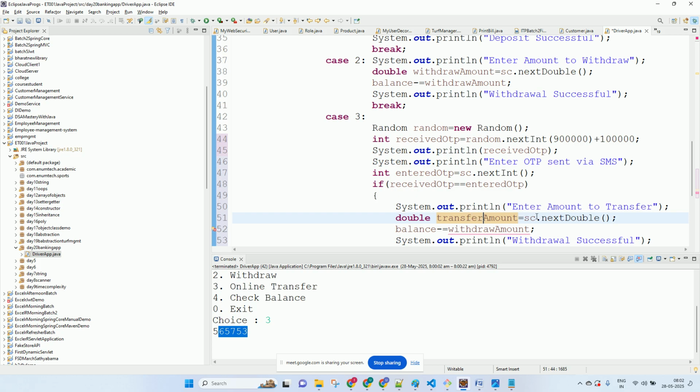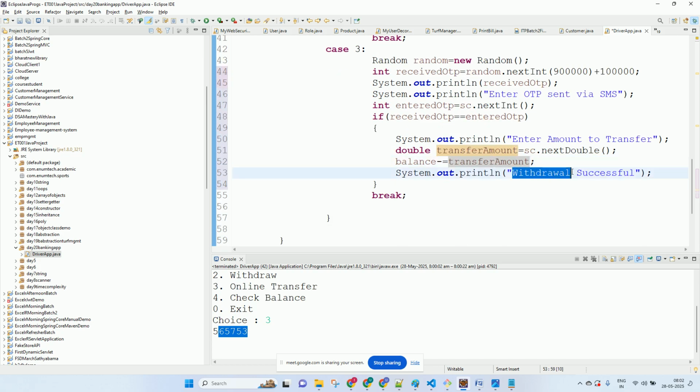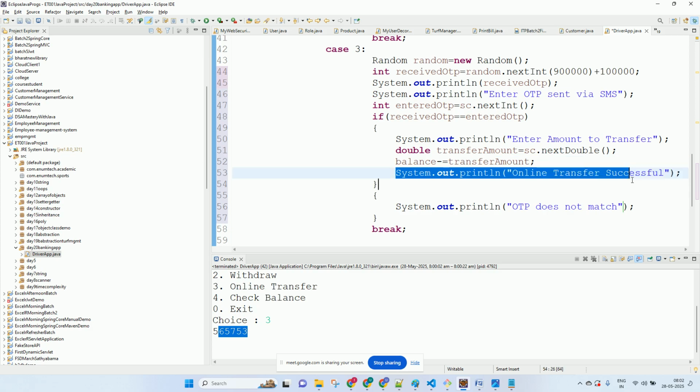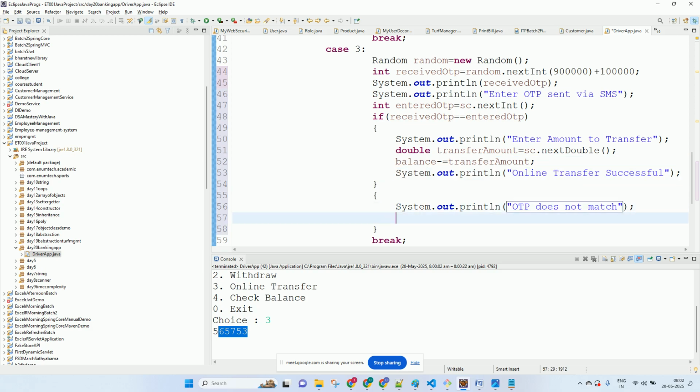And then we will deduct that from the balance, and we will say online transfer success. Okay, if it doesn't match, then we will print out OTP does not match, correct? And we will say online transfer not successful, right? And then you will break.